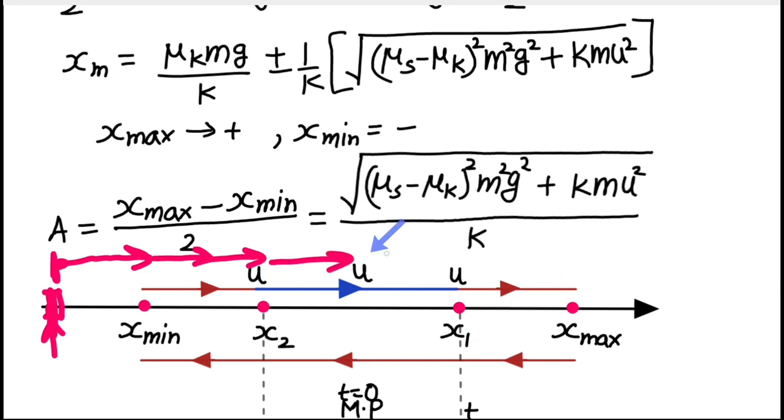At the value of elongation x1, just the limiting force is able to balance the spring force. And as soon as this block crosses this point, the spring force will overcome the limiting force, the limiting force will not act, and the kinetic friction will begin to act, and that will be less than the limiting friction.